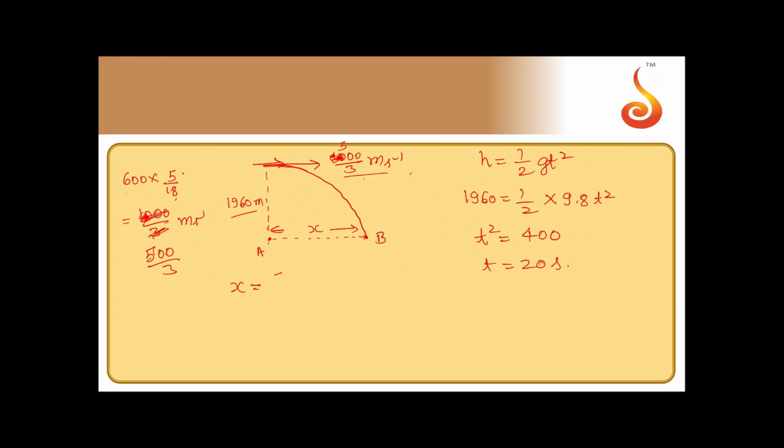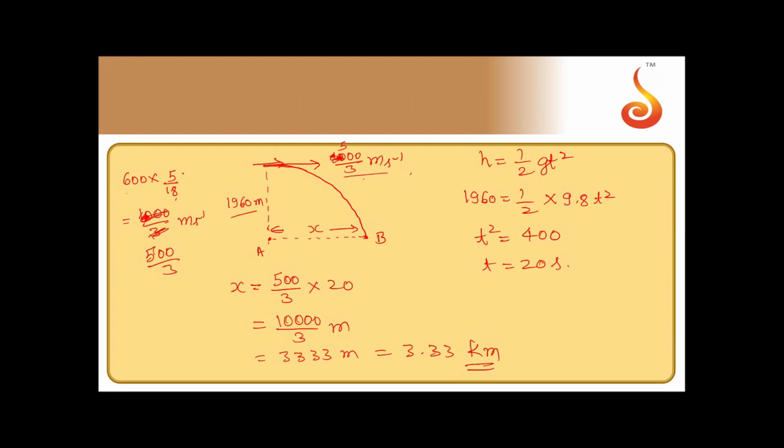Now distance AB, that is x, is equal to this velocity 500 by 3 into time taken, that is 20. That will turn out to be 10,000 by 3 meters, that is 3333 meters, that is nothing but 3.33 kilometers.